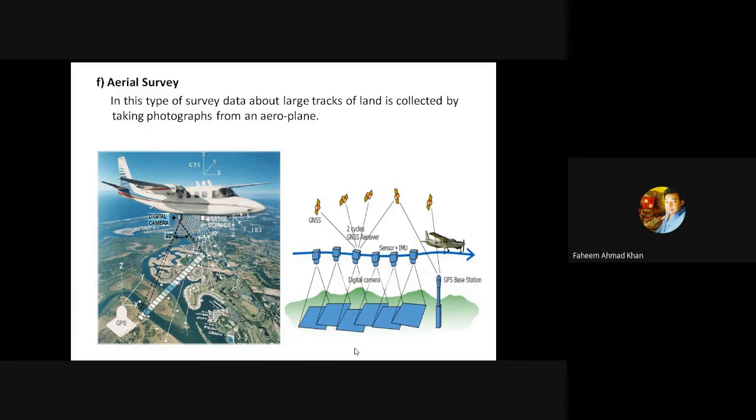After the completion of this travel of the flight, the photographs are being placed in a line, and with the help of a stereoscope, you will be able to see the 3D images of the actual ground position.